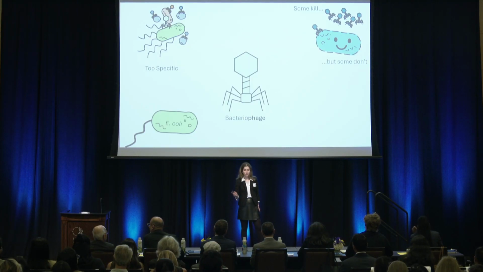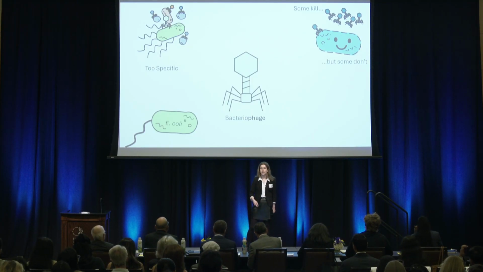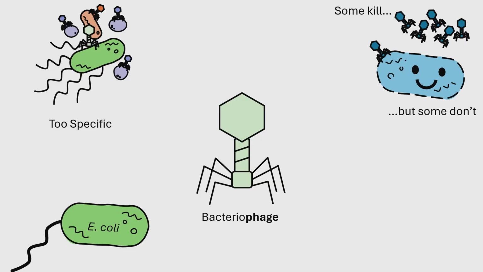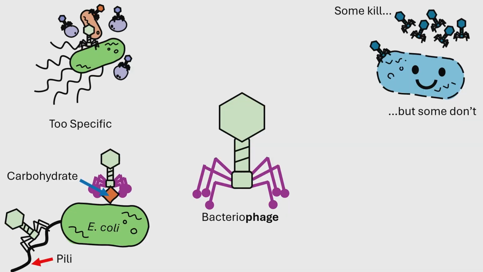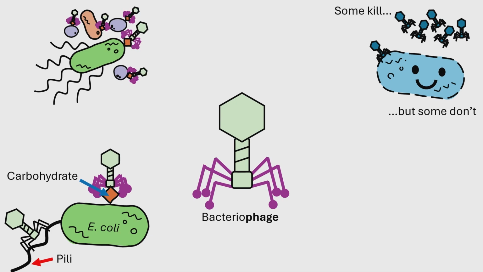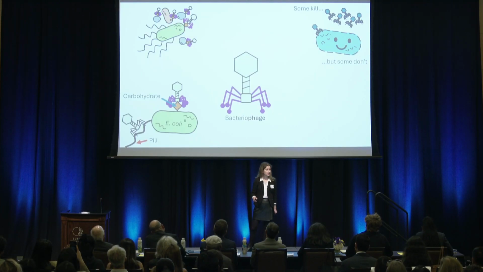Now, this phage uses its spider-like leg proteins to bind a thin, wiggly appendage called a pili, present on some, but not all types of E. coli. By editing the phage's DNA, I can alter the expression of the leg proteins so they can bind other targets, such as a specific carbohydrate found on over 70 different microbes. My experiments confirmed that the genetically modified phage can now bind E. coli lacking this pili, along with entirely different species.